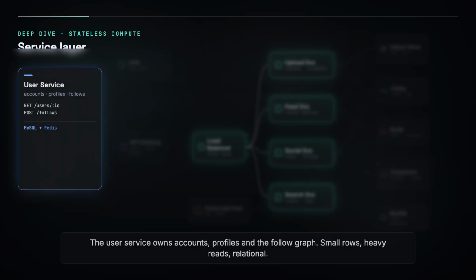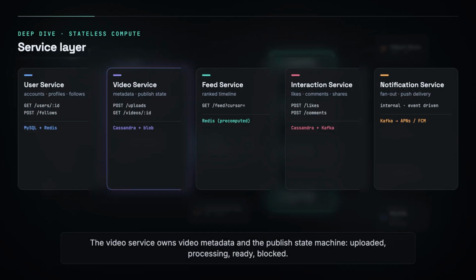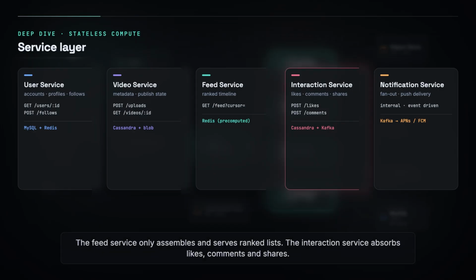It routes by path and version so services can be deployed and renamed without breaking old app builds. It is also where request tracing starts. One request ID follows the call through every downstream hop. The gateway is stateless. That is the only reason you can run 40 of them behind one Anycast address.